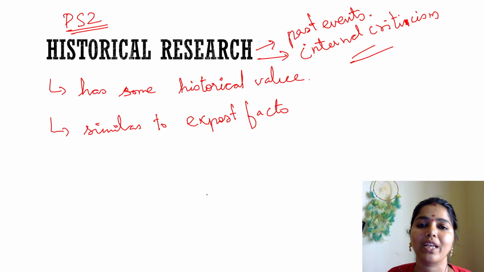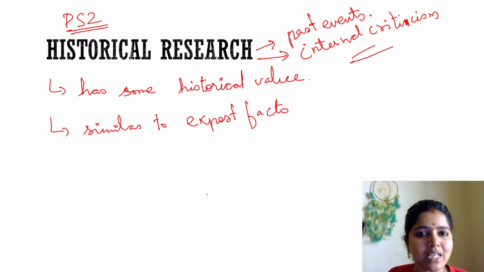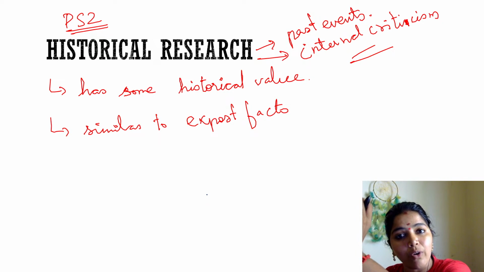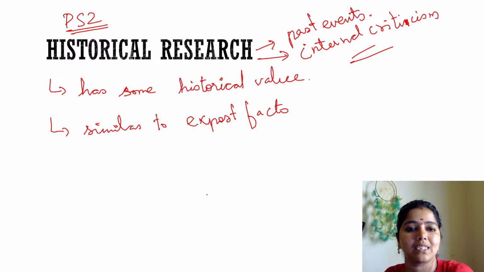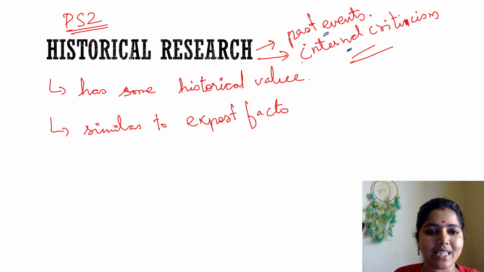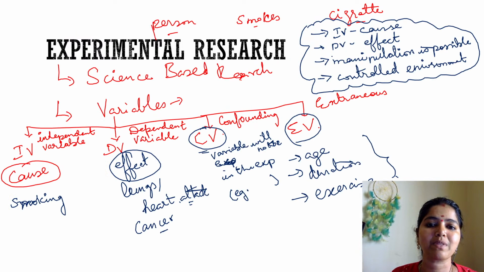Next one is historical study. Historical and ex post facto are both similar, but where it differs is that it has some historical value of what we are going to study, which happened in the past. The keywords are past events and internal criticism. Okay, right? Historical research.